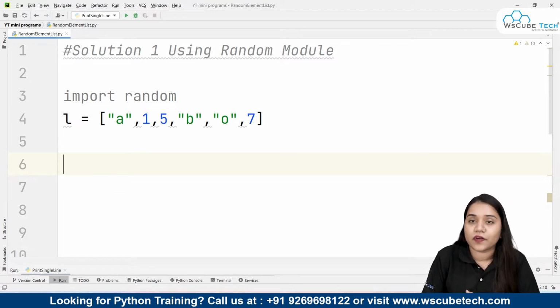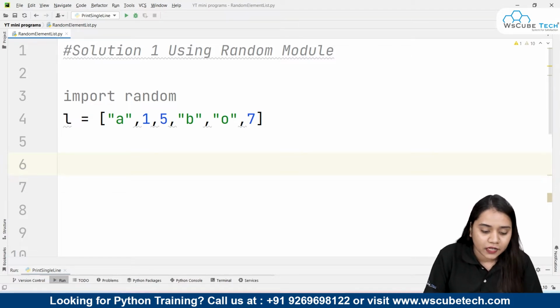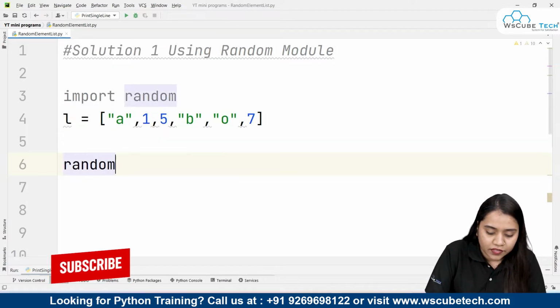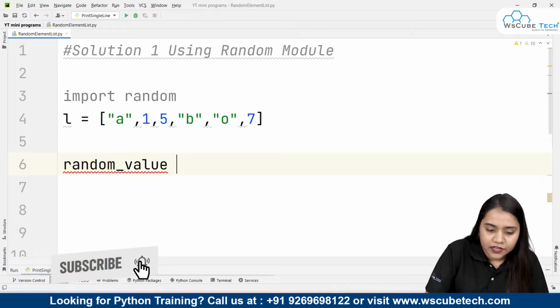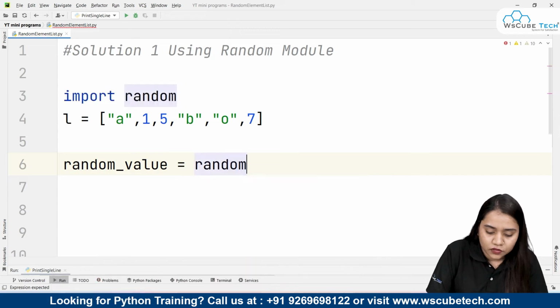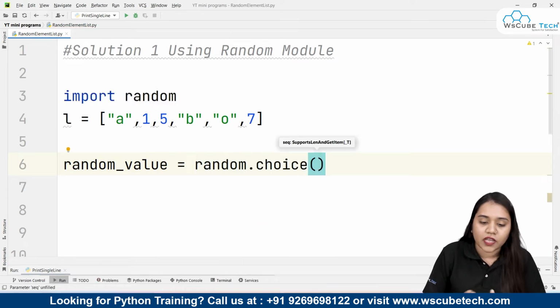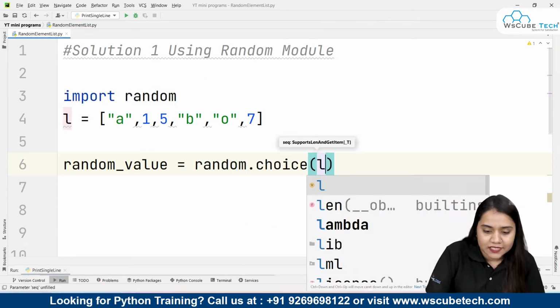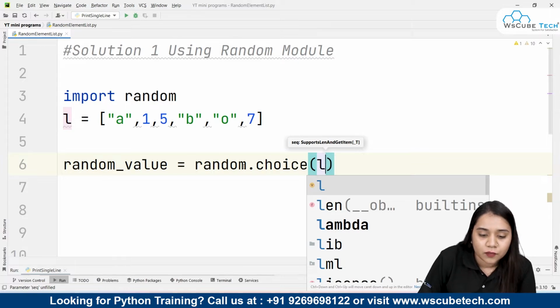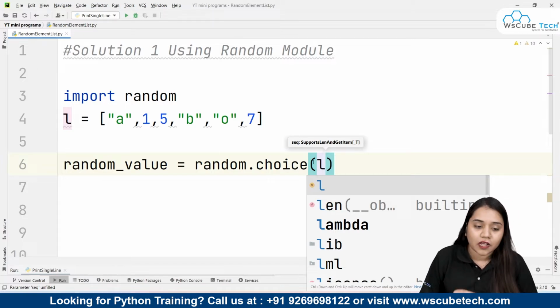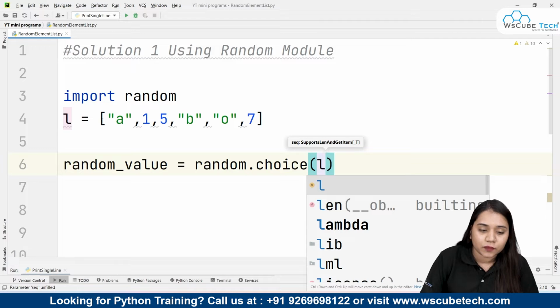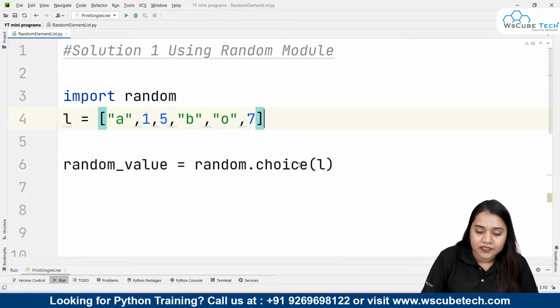What I want is to randomly obtain an element. For that, suppose I'll be creating a variable called random_value. random_value would be equal to random.choice. And from where we have to choose? We have to choose from our list L. So in our random module, we have the .choice option, which allows us to choose one element from the given data. And what is our given data? L is our given data.